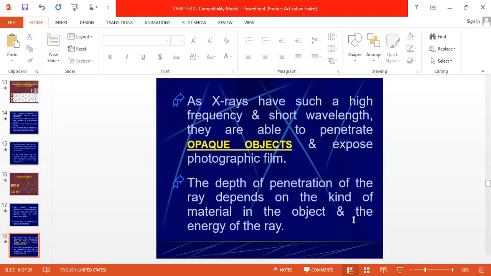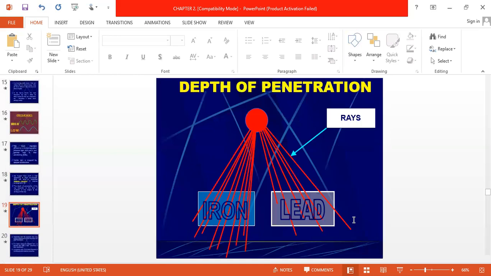Now, the penetration through matter. Penetration through the job depends upon the thickness of that job, the density of that job, and the energy of the incoming rays. If the energy of the incoming rays is very low, meaning longer wavelength, it will not penetrate bigger thicknesses. But suppose energy is high, that means shorter wavelength, then it will penetrate more, or it will penetrate bigger thicknesses. So energy is related to penetration power, and it also depends upon the thickness and the density of the object being radiographed.